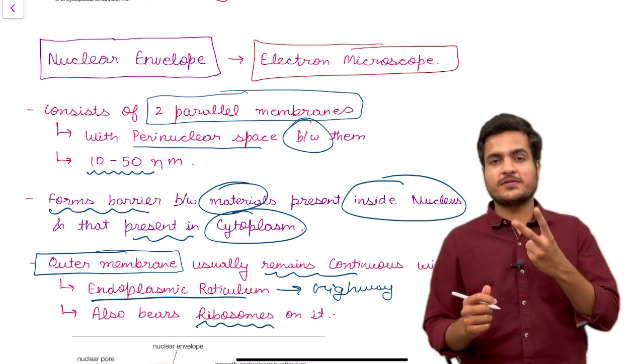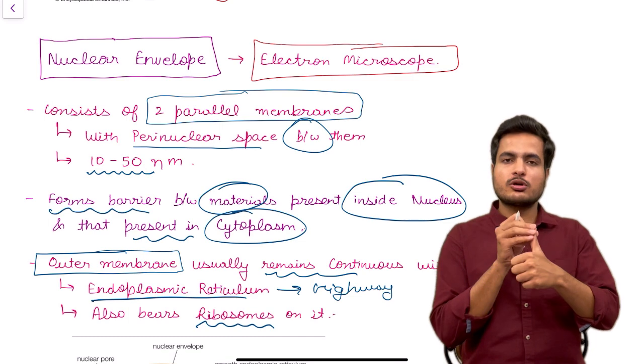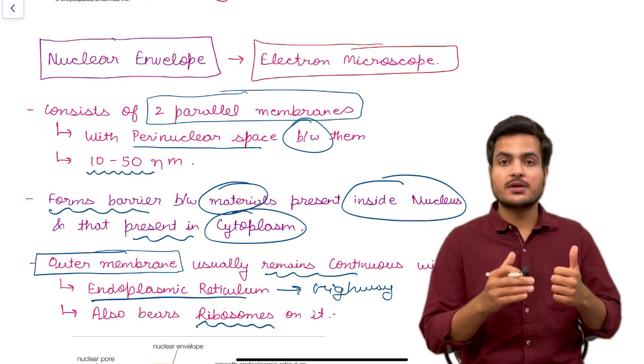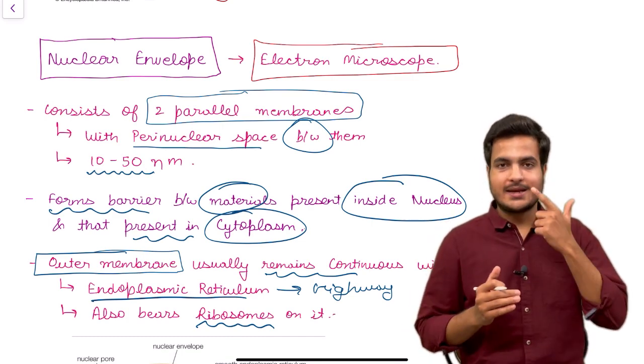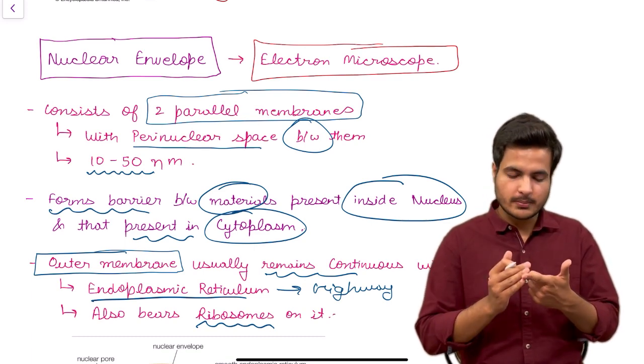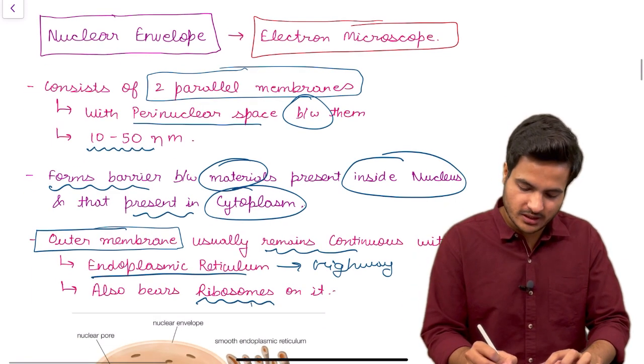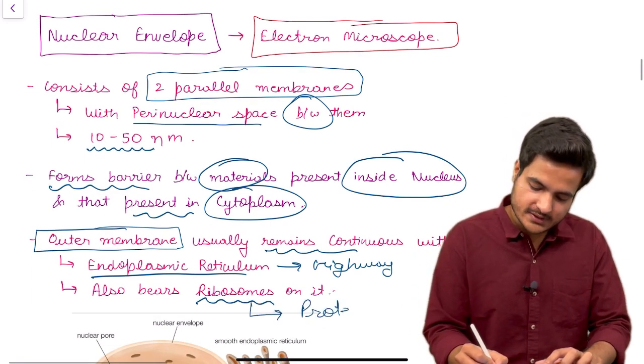So the two specific features of the outer membrane of the nucleus are, first, it is in continuation with the rough endoplasmic reticulum, and second, sometimes the outer nuclear membrane can bear ribosomes on it. Ribosomes are the protein factory of the cell.